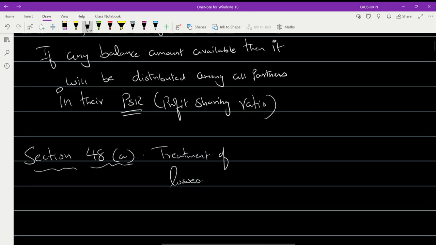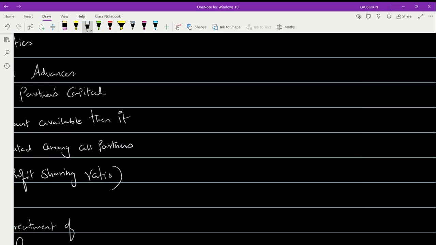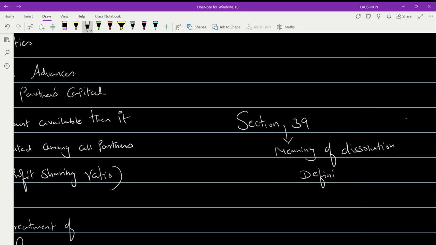So section 39 talks about the meaning, or the definition, of dissolution. Can you understand?